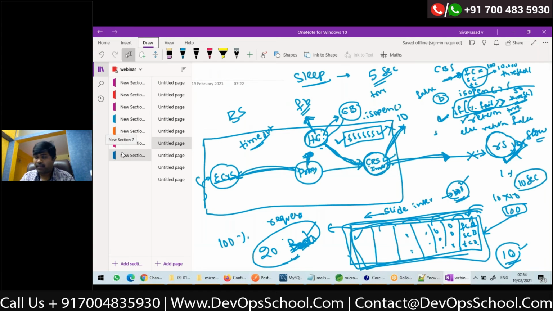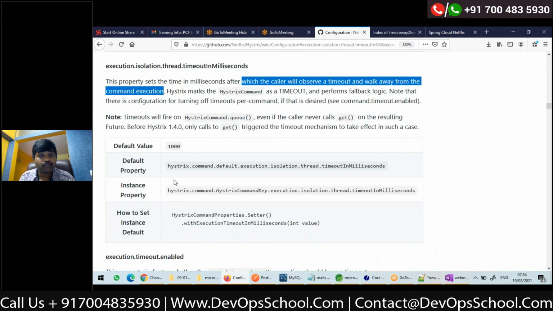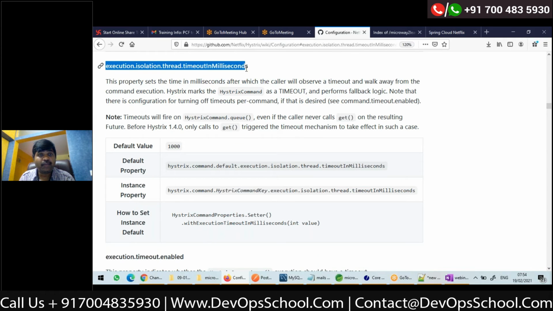I told you that the main thread will delegate to this thread pool, and the main thread will wait for some timeout for the command to complete. If the command is not completed in that time, it will throw an exception, as I told you, right? So that's the setting to configure the timeout. This is the property, execution.isolation.thread.timeoutInMilliseconds, and the default value is 1000 milliseconds, 1 second.